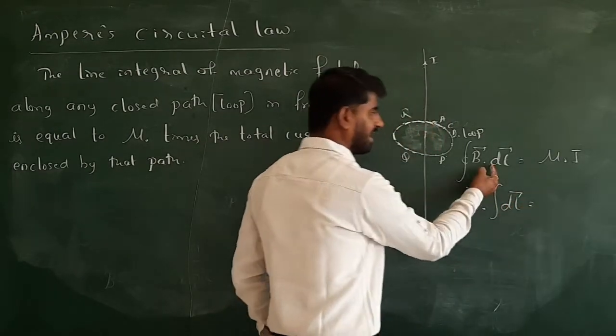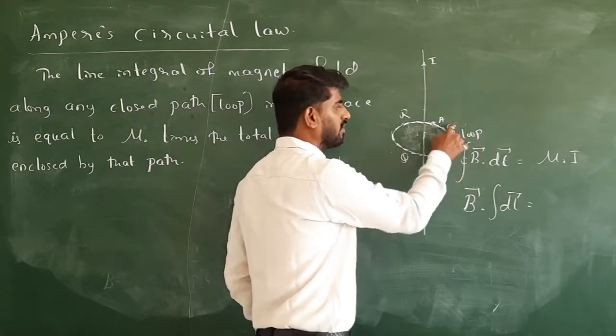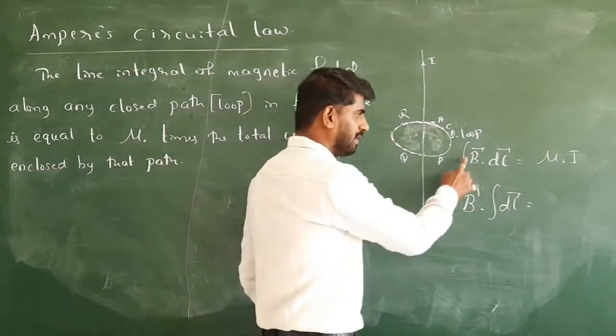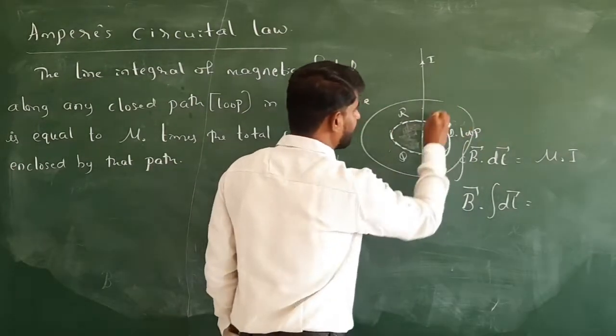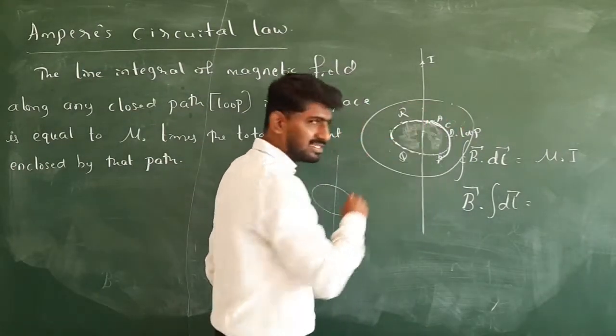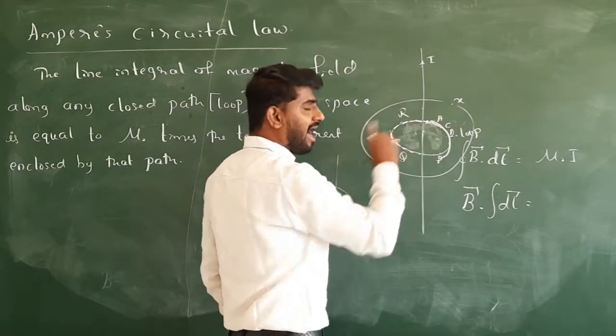Integration of dl. Why have I taken the B value outside? Because I told you the value of magnetic field at any point on this loop is the same. The value of B is constant for the given loop. So if I draw this line, can you see the magnetic field at this point and this point are the same? I call this point X. The magnetic field at X and A are the same?